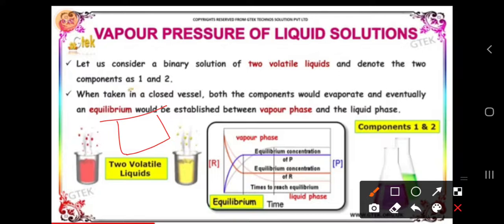In an open vessel, the vapors evaporate, so the vapor pressure of liquid solutions does not depend upon the surface area of the liquid. When you open the vessel, the vapors escape into the atmosphere, and then the vapor pressure decreases.